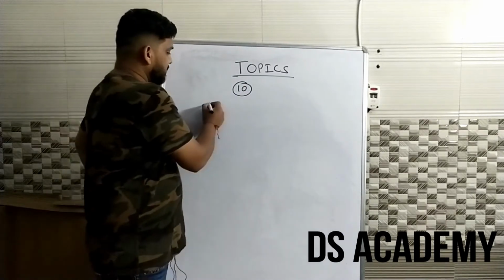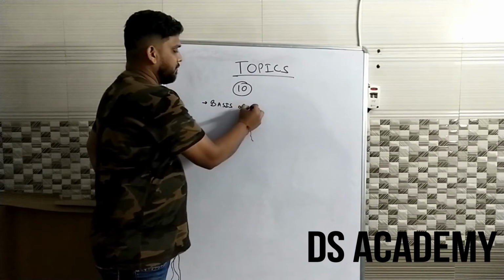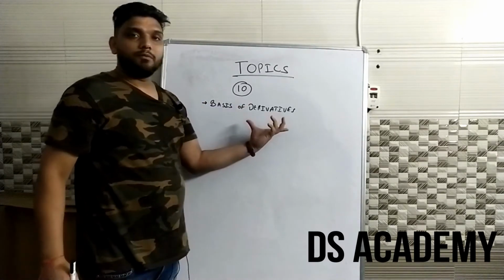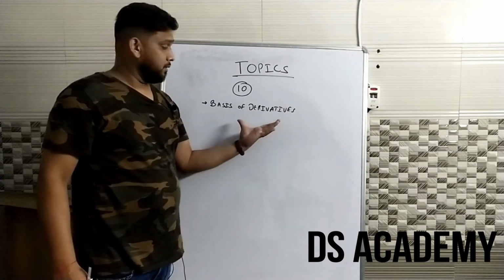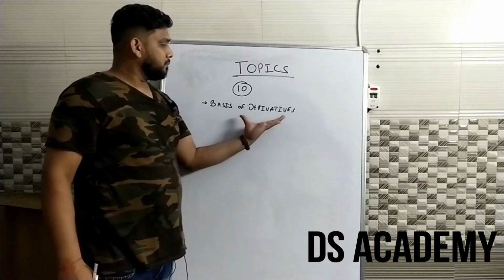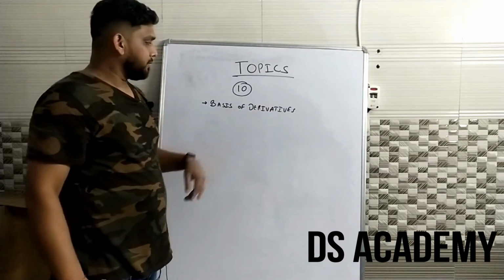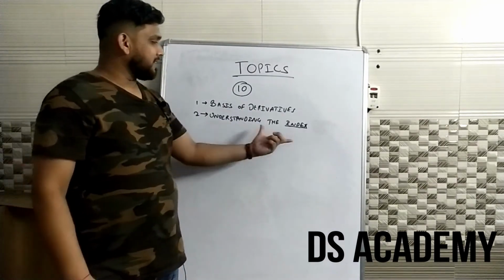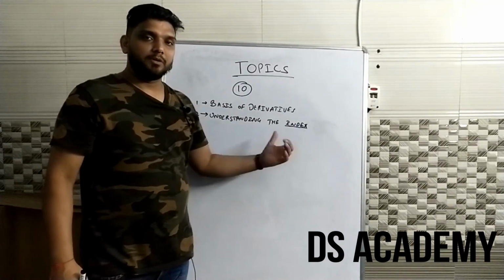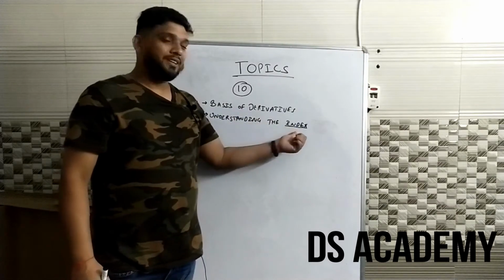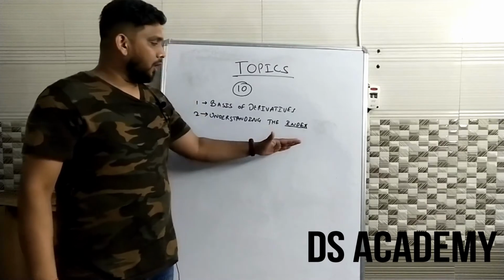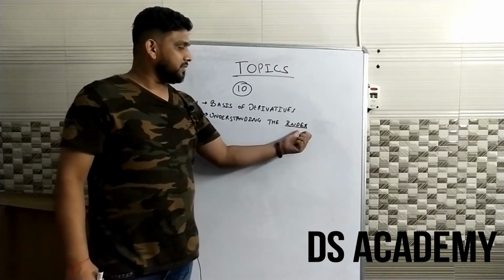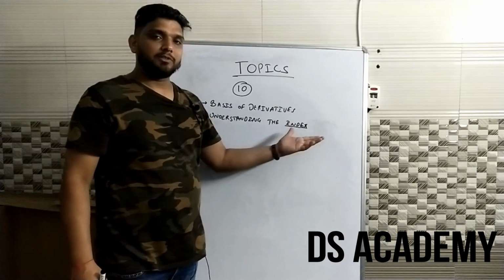So the first chapter is basics of derivatives. Here we will study what derivatives are, how they are derived, and some more information about derivatives. The second chapter would be understanding the index. In this chapter we will learn what an index is, how it is built, what its components are, and how an index is basically built out of multiple stocks.